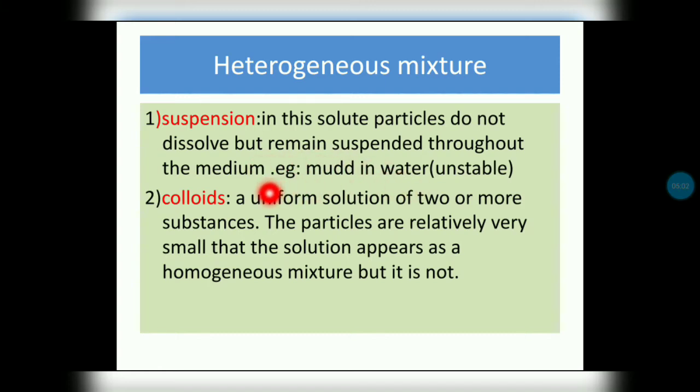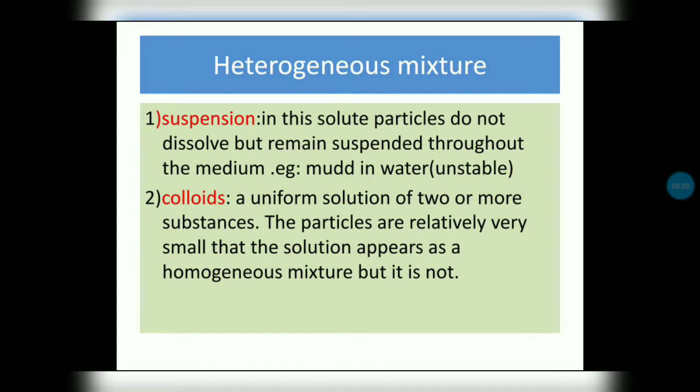Here the solute will not dissolve completely in the solvent. An example is mud in water. It is unstable: when we keep the mud water undisturbed, all the mud is deposited at the bottom and we can see water on the upside.